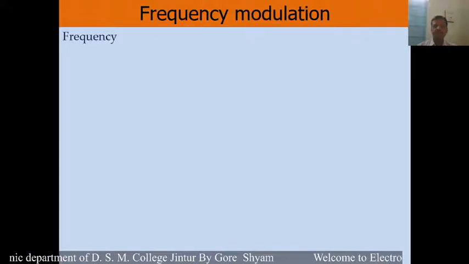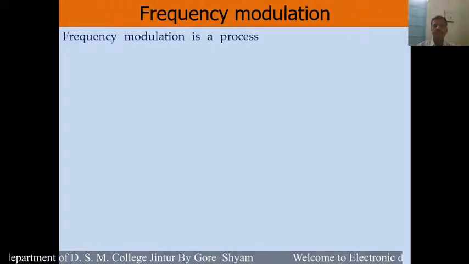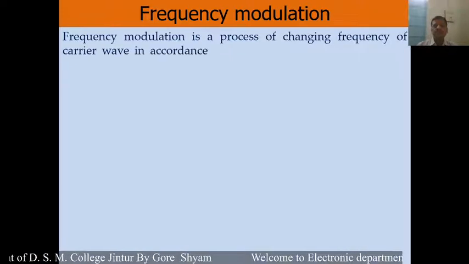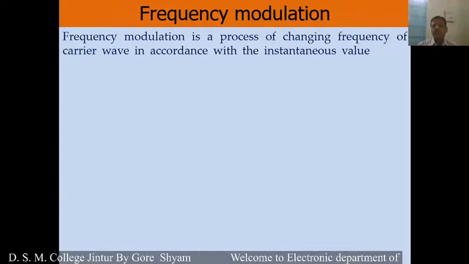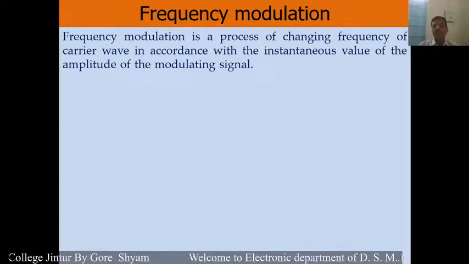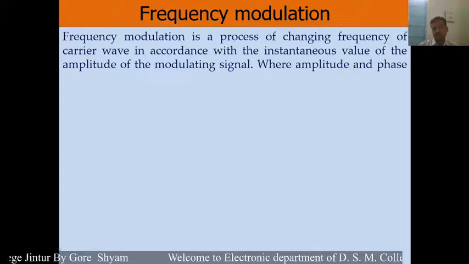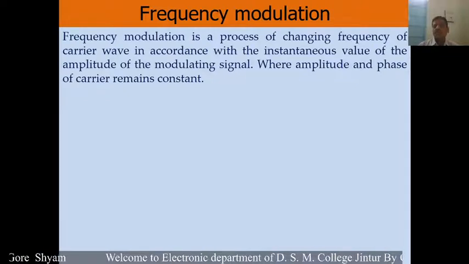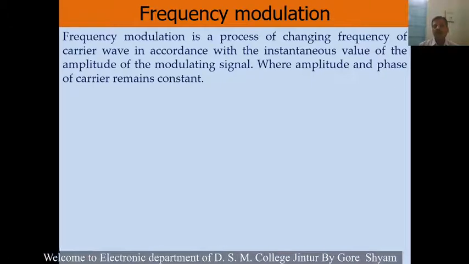Frequency modulation is the process of changing the frequency of the carrier wave in accordance with the instantaneous value of the modulating signal. In frequency modulation, only the frequency of the carrier wave is changed, and therefore the amplitude and phase of the carrier wave remain constant.